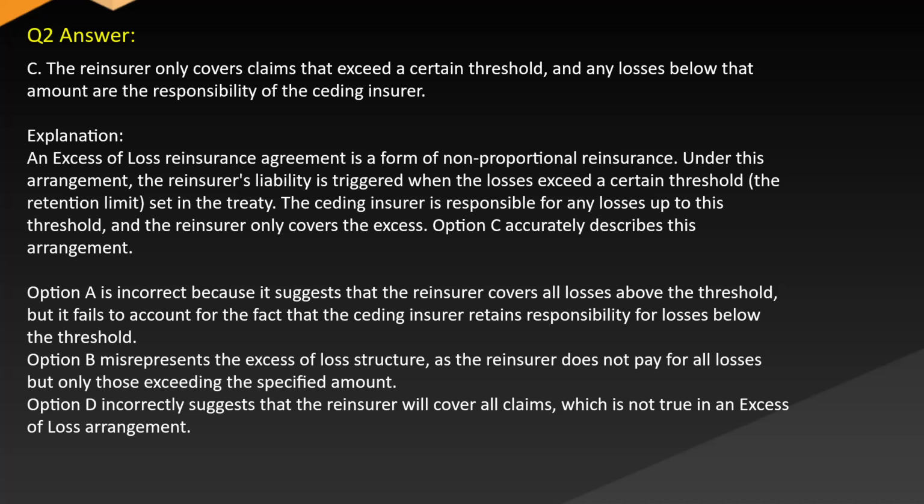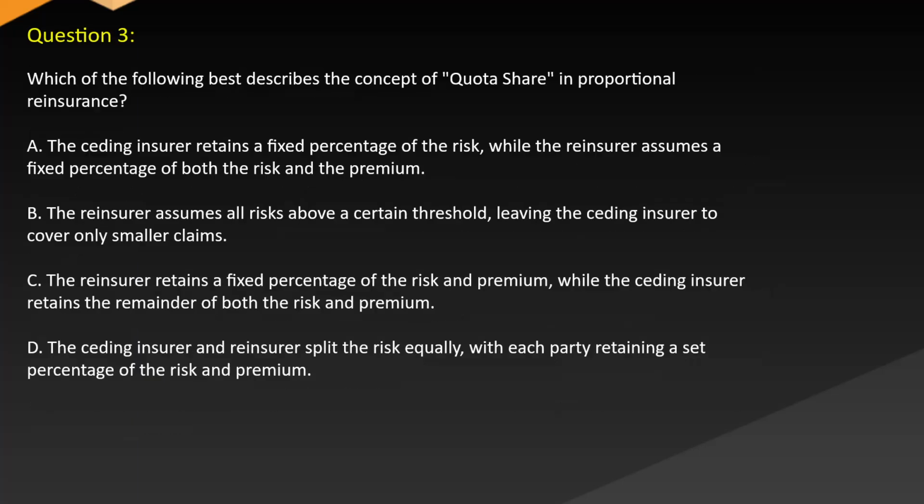Option A is incorrect because, although it says the reinsurer covers losses above the threshold, it fails to account for the fact that the ceding insurer retains responsibility for losses below the threshold. Option B misrepresents the excess of loss structure, as the reinsurer does not pay for all losses, but only those exceeding the specified amount. Option D incorrectly suggests that the reinsurer will cover all claims, which is not true in an excess of loss arrangement.